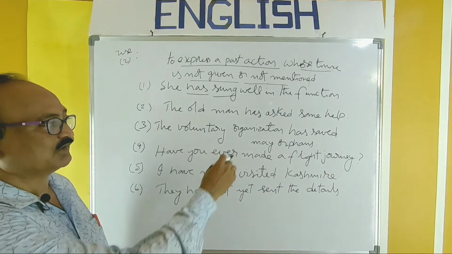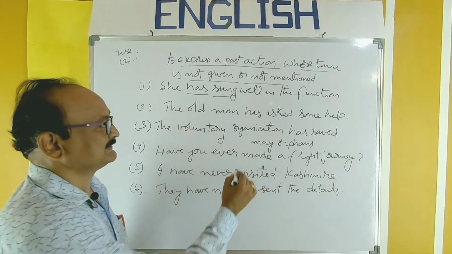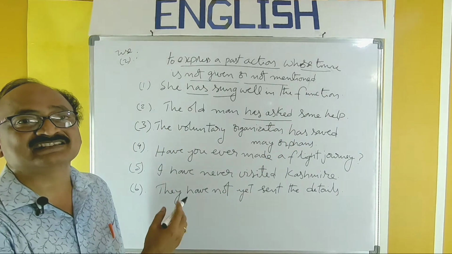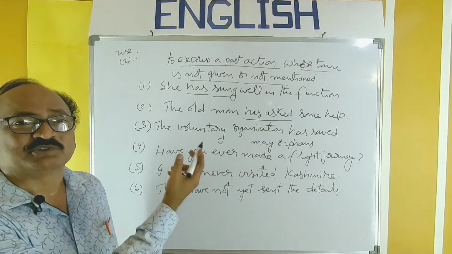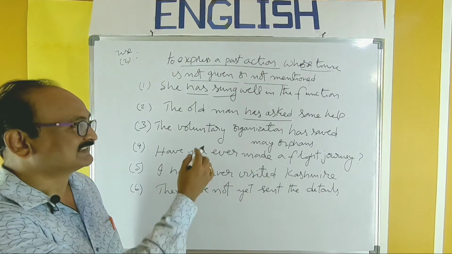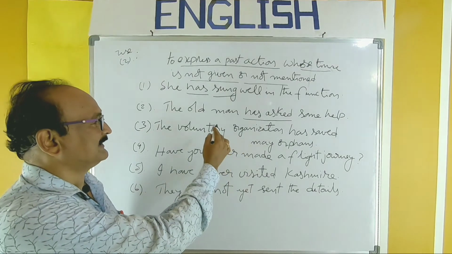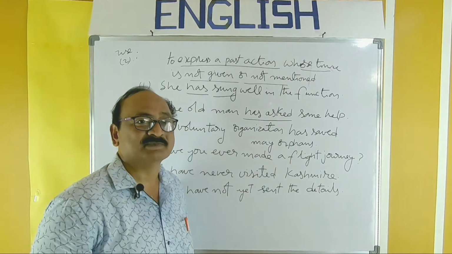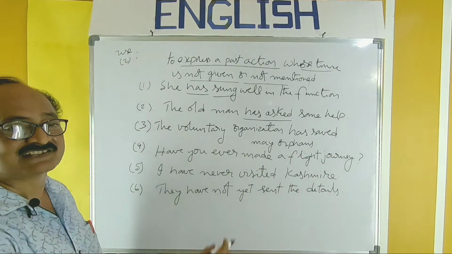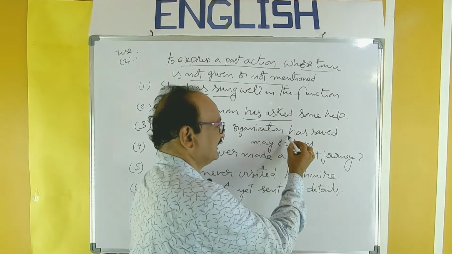Next, the old man has asked some help. Has asked. Sometime that old man asked, and we don't want to mention the time. So in that case only we can use that. Next, the voluntary organization has saved many orphans.